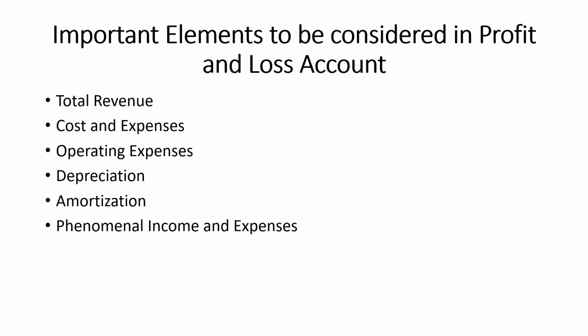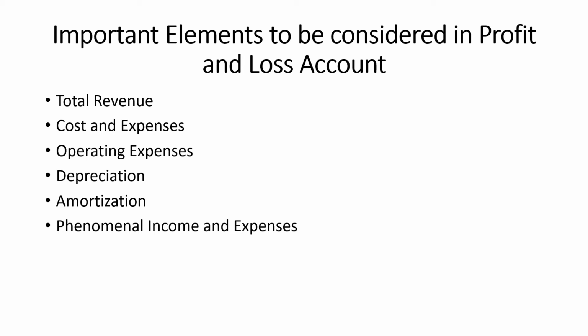And the second one is cost and expenses. In profit and loss account, the expenses are classified into two elements, and the elements are revenue and cost and expenses. Here revenue means money received by the company for the sale of goods or services, and the second element is cost and expenses. Here cost and expenses means money spent by the company for manufacturing of goods or for providing services. And the difference between revenue and cost and expenses is profit.